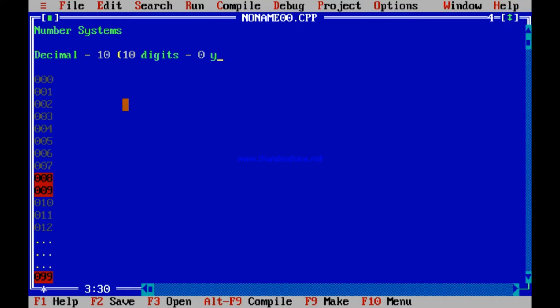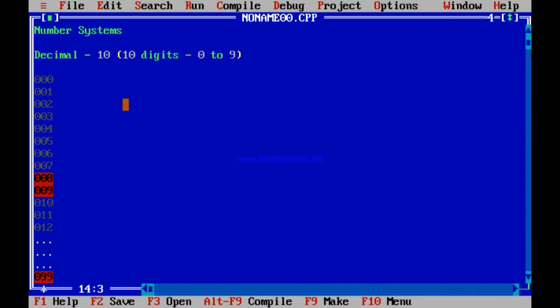What are the 10 digits to be used? 0 to 9. Yes, we are using 10 distinct digits, 0 to 9: 0, 1, 2, 3, 4, 5, 6, 7, 8, 9. 10 digits starting from 0 up to 9.